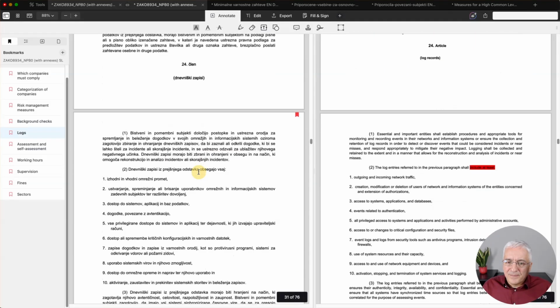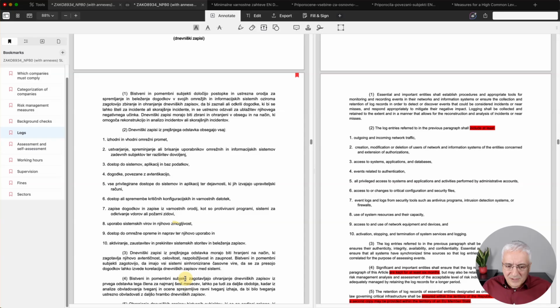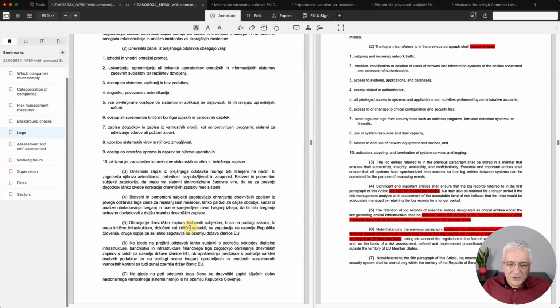Let's see further. There are very detailed requirements for logs. As you can see here in this paragraph 2, all of these items are required when you handle logs, and you need to keep them at least for 6 months. You also have to keep these logs within the territory of the Republic of Slovenia, and then there are some different requirements for digital infrastructure companies.